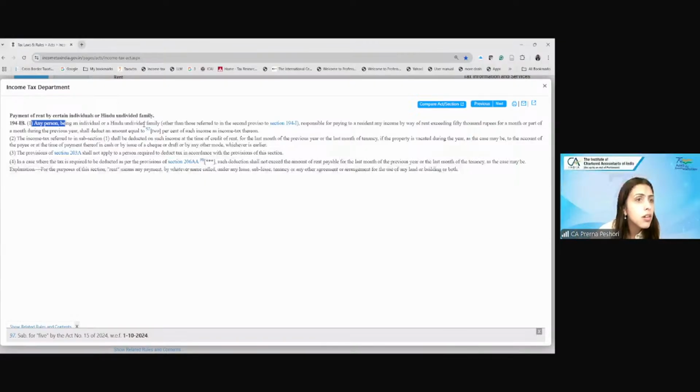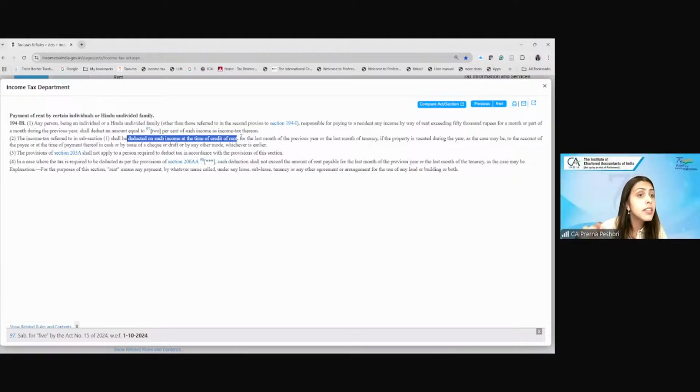The amount referred to in subsection 1 shall be deducted on such income at the time of credit of the rent for the last month of the previous year or the last month of tenancy if the property is vacated during that year, as the case may be, to the account of the payee or at the time of payment, whichever is earlier.